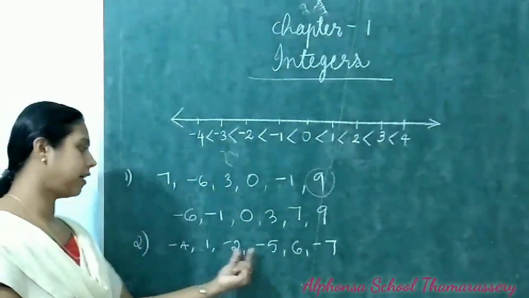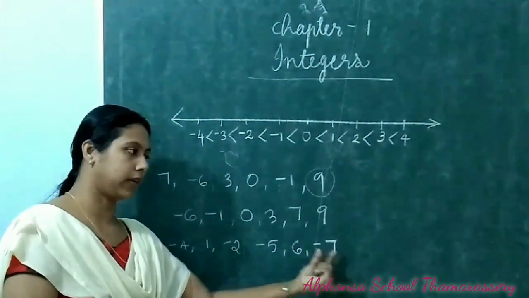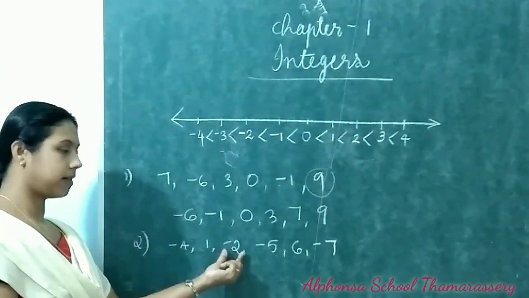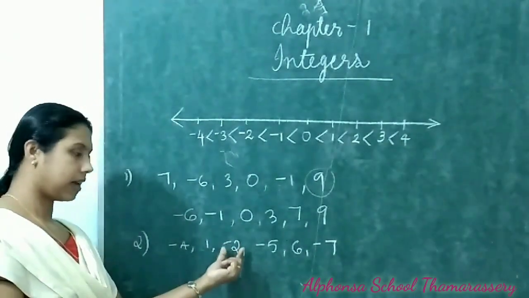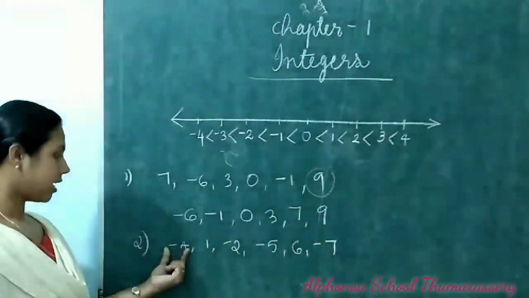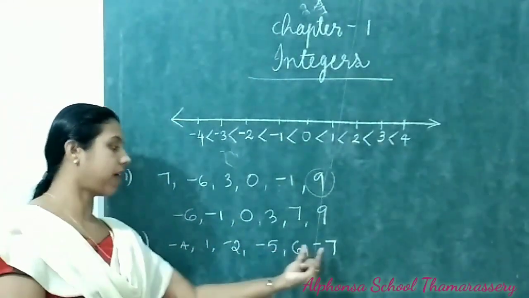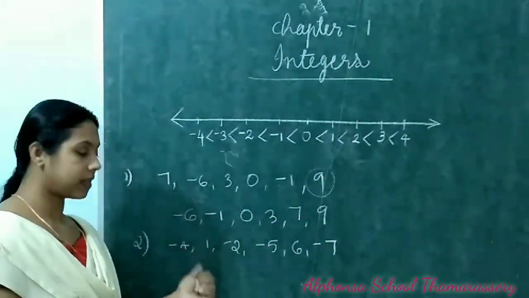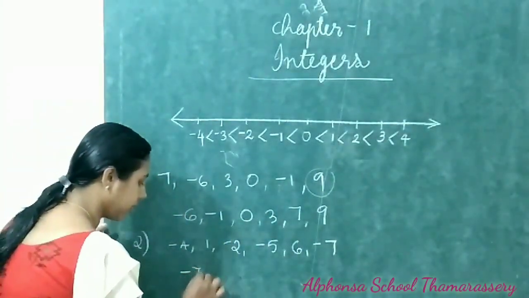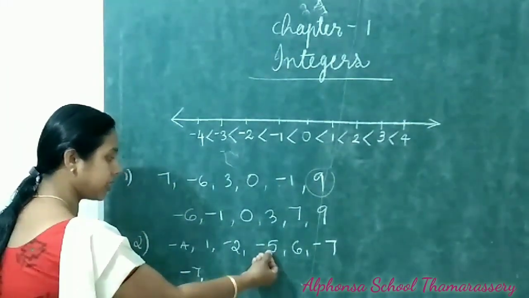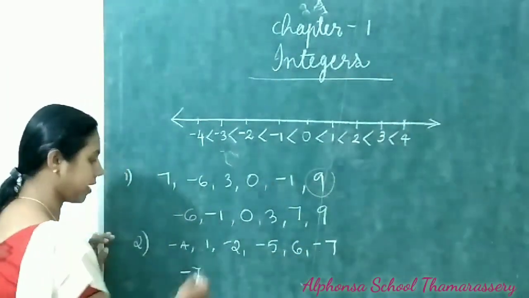Here 4 negative integers are given for you: minus 4, minus 2, minus 5 and minus 7. Minus 2 is the greatest negative number, and thus the smaller number is minus 7. Then which will come next? Minus 5 is greater than minus 7.